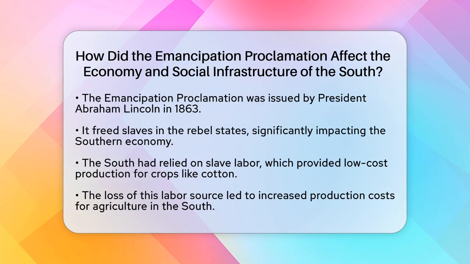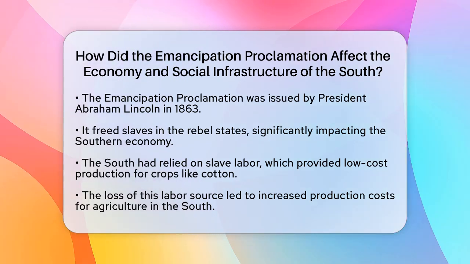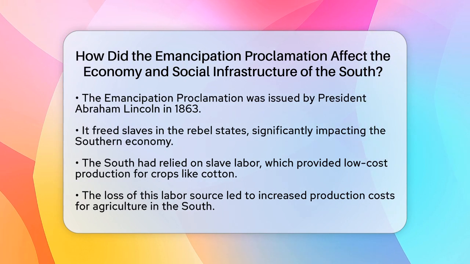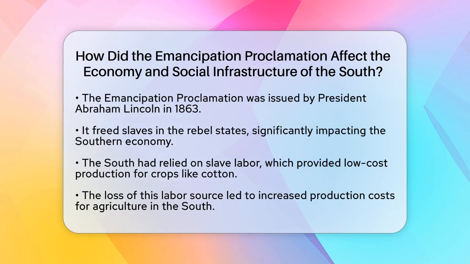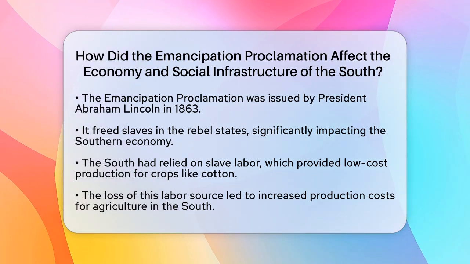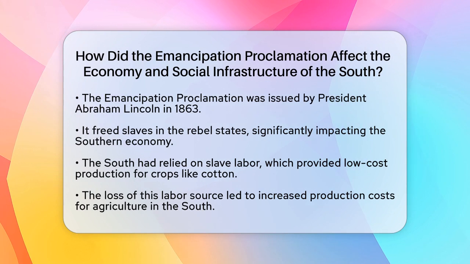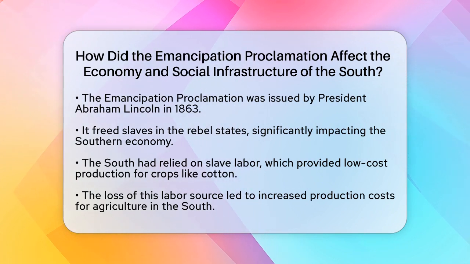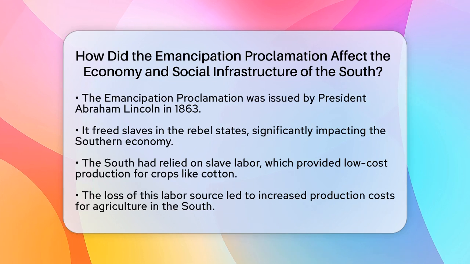Let's break it down. The Emancipation Proclamation, issued by President Abraham Lincoln in 1863, had a profound impact on the Southern economy. Before the proclamation, the South relied heavily on slave labor, which was essentially free labor. This allowed Southern plantation owners to sell their products, like cotton, at much lower prices compared to the North. When the Emancipation Proclamation took effect, it freed slaves in the rebel states, which meant that the South suddenly lost its primary source of cheap labor.